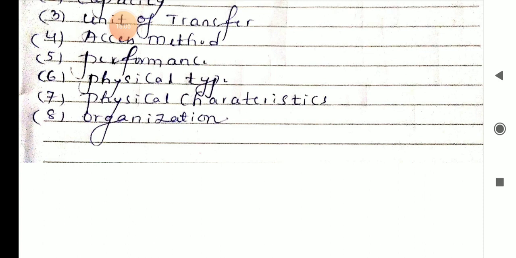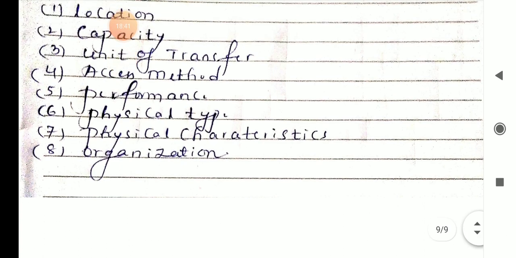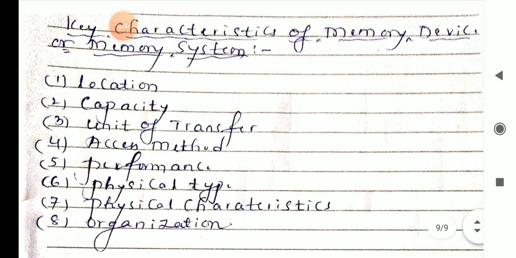In the next class, we will discuss in detail about all the memories, that may be cache memory, or main memory, RAM or ROM. So it is just a beginning point, an introduction to memory organization. In that we have seen the memory unit, the memory hierarchy diagram for a computer system, and also the key characteristics of memory systems or memory devices.